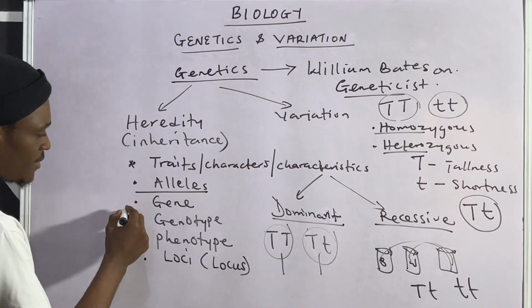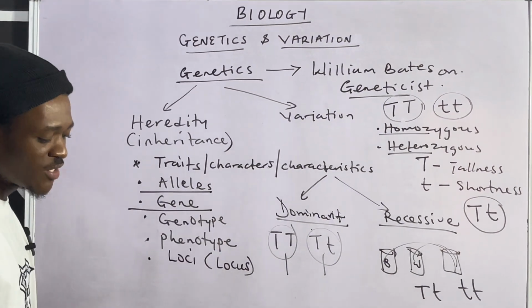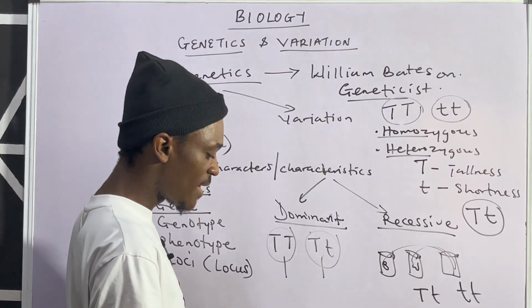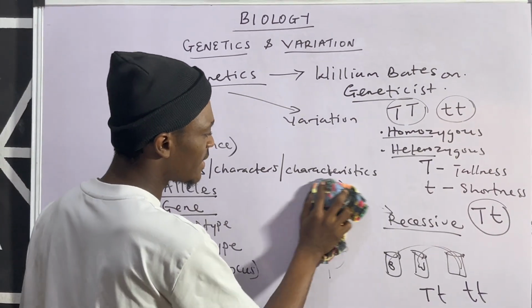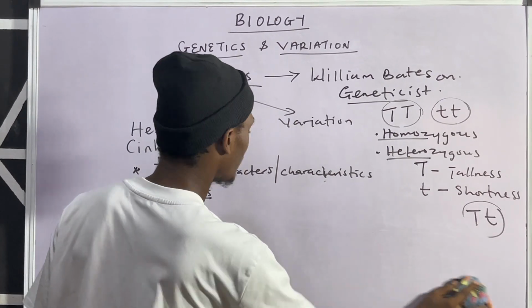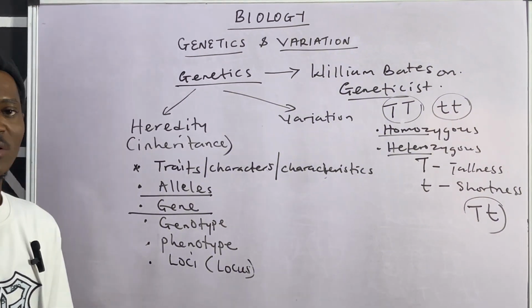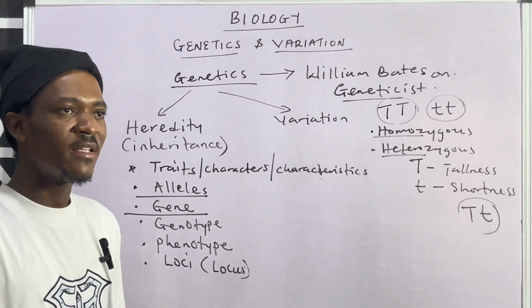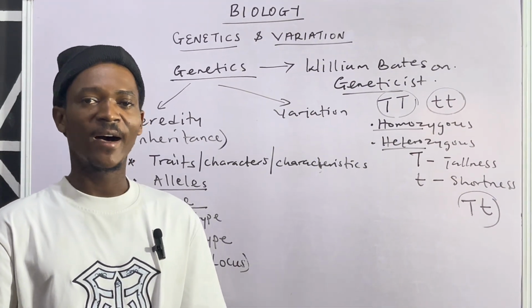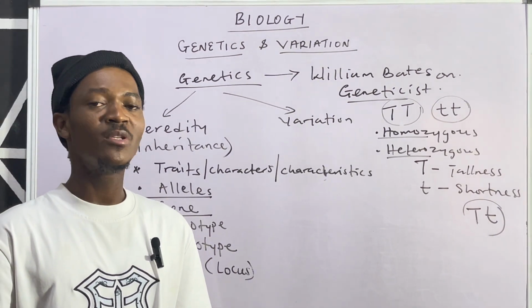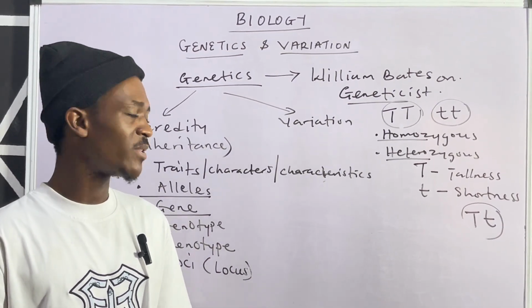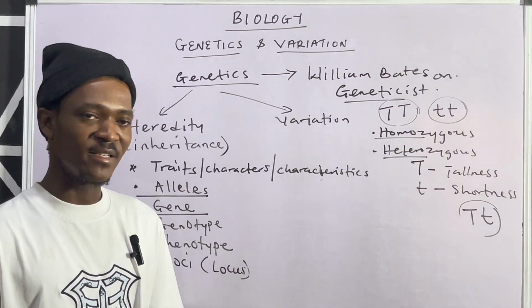Then next is gene. What does gene represent? Now, gene is simply the unit of inheritance. When I say unit of inheritance, it means the foundation of inheritance is gene. It's just like you saying the unit of life is cell. That's how you say the unit of inheritance is what?